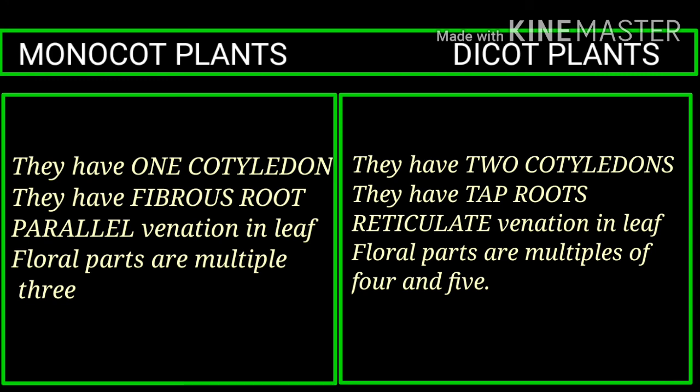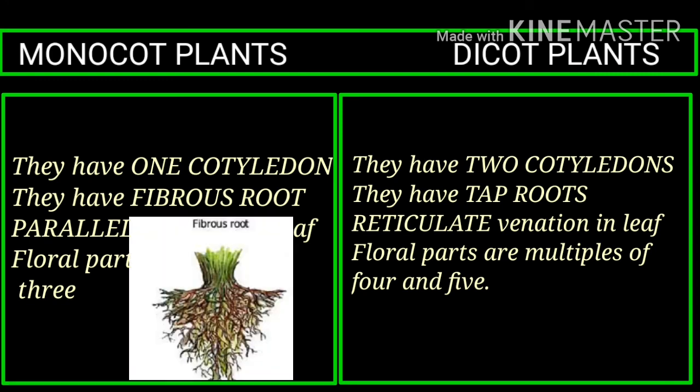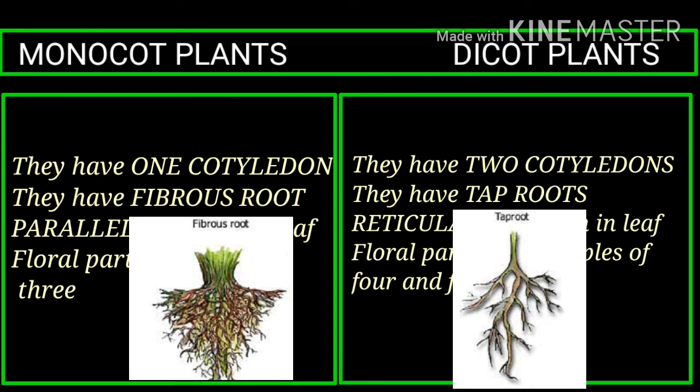The roots of monocot plants are fibrous. Fibrous means the roots are of the same size and length, whereas dicot plants have a taproot. In a taproot, the tap is the main root that grows straight down deep in the soil, and a few lateral roots arise from the taproot.